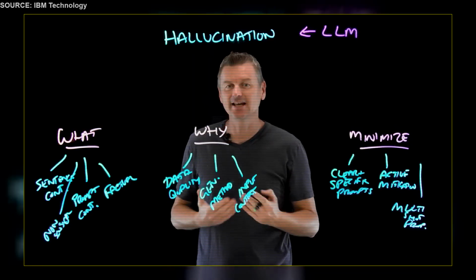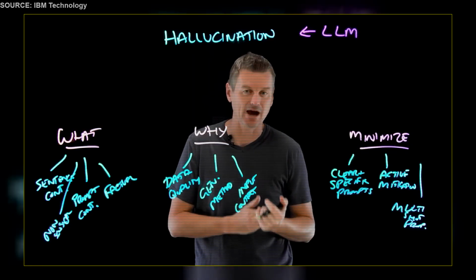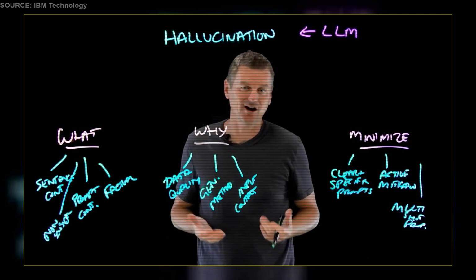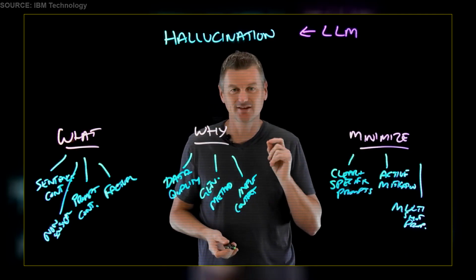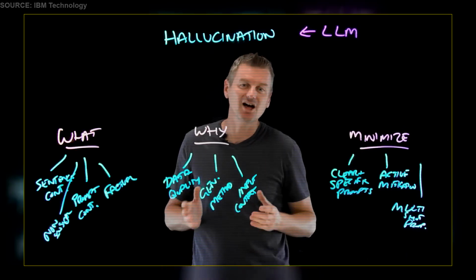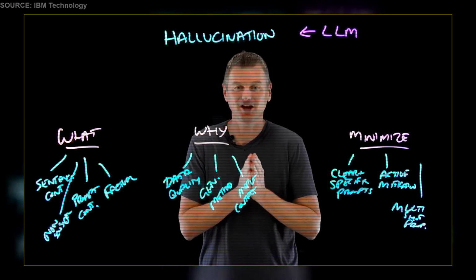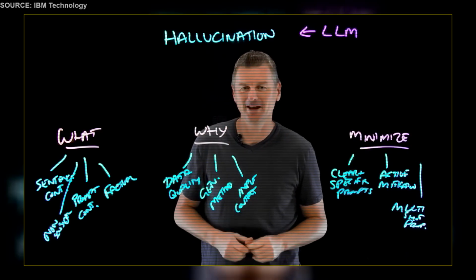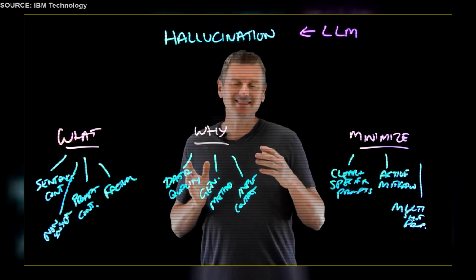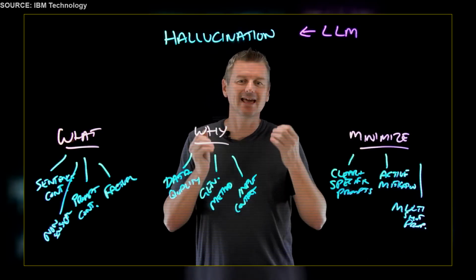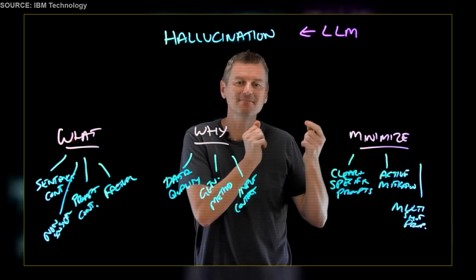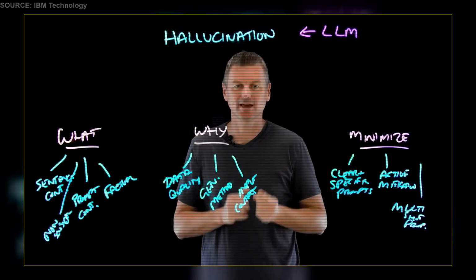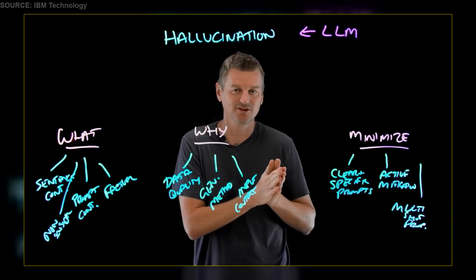And this can be particularly useful in tasks that require a specific output format, so generating code, writing poetry, or answering questions in a specific style. So while large language models may sometimes hallucinate and take us on an unexpected journey 54 million kilometers off target, understanding the causes and employing the strategies to minimize those causes really allows us to harness the true potential of these models and reduce hallucination.